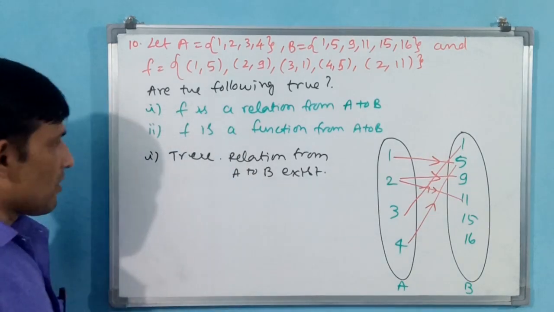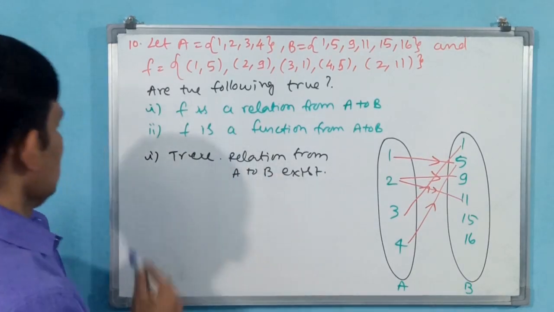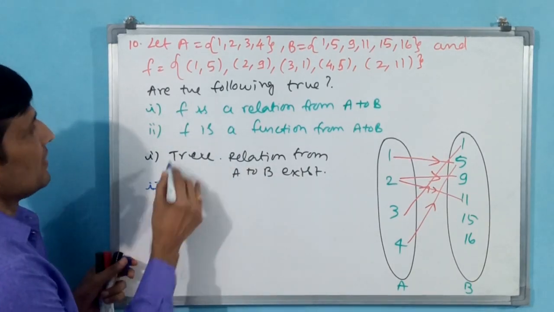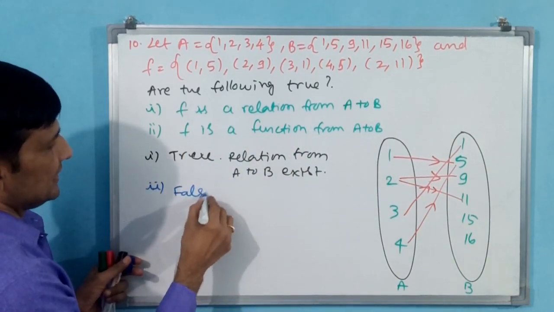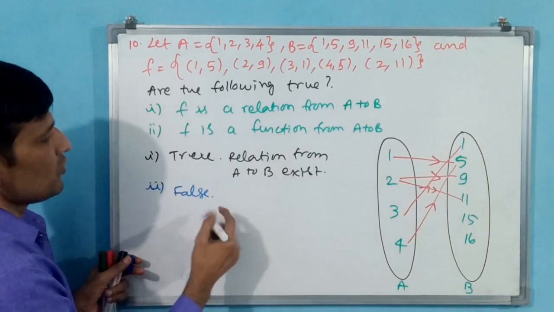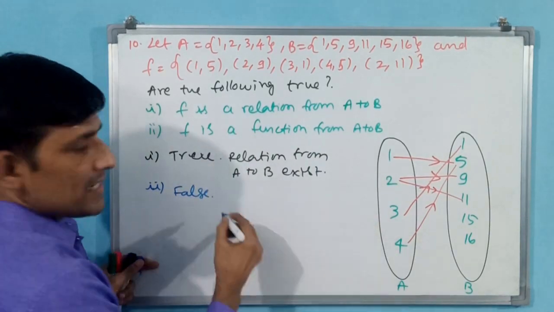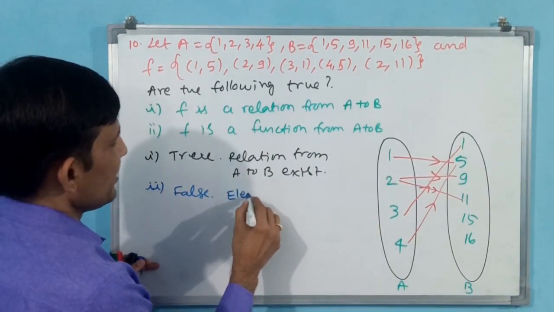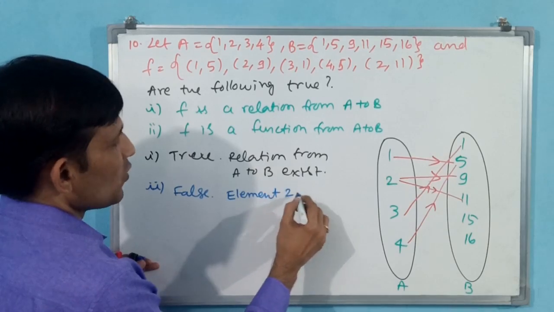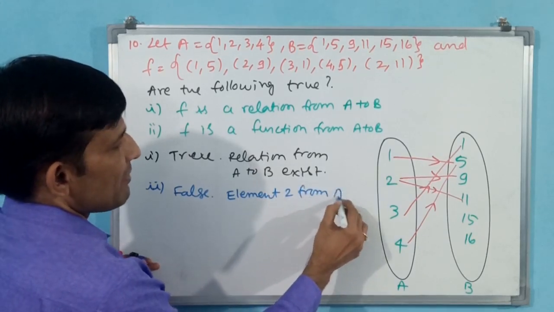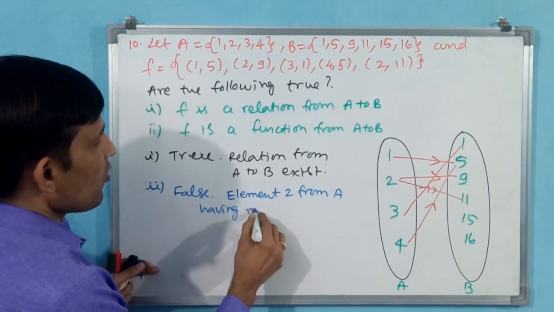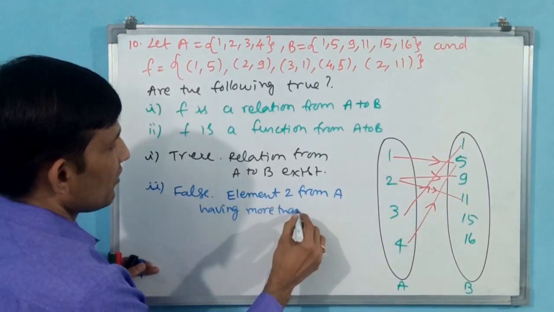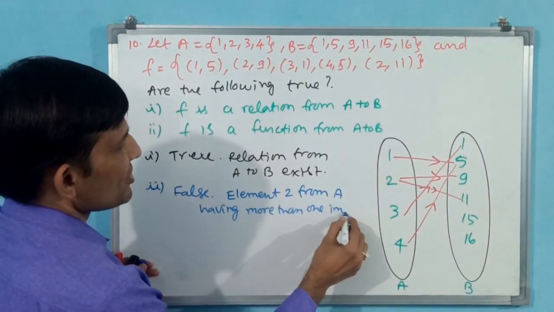Now we have to write that answer. Number 2, F is a function from A to B, false. What is the reason? Element 2 from A, because set A has an element with more than one image.